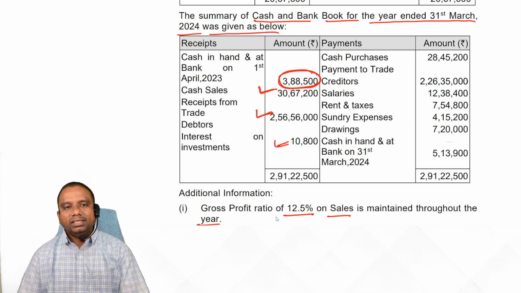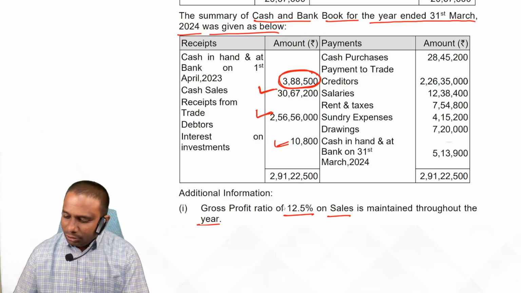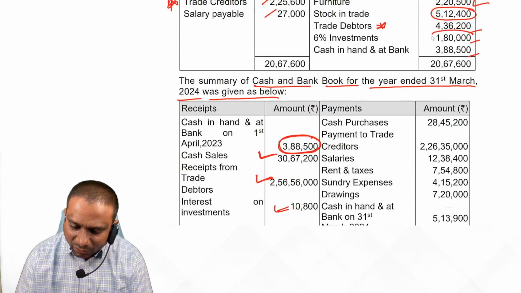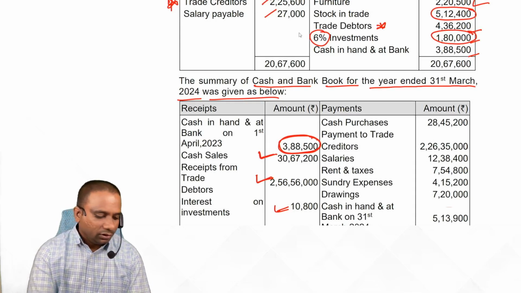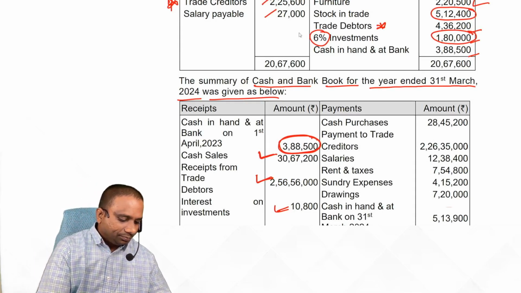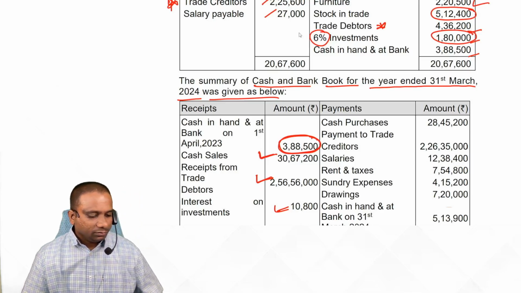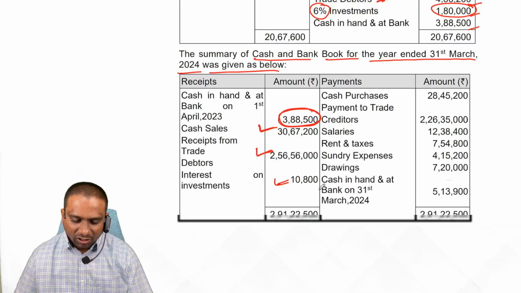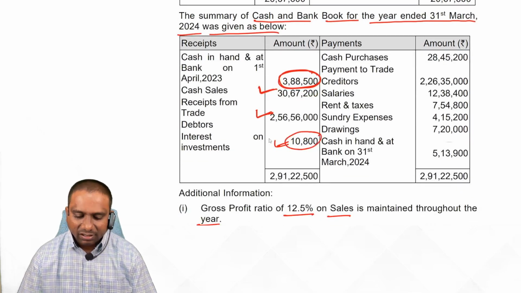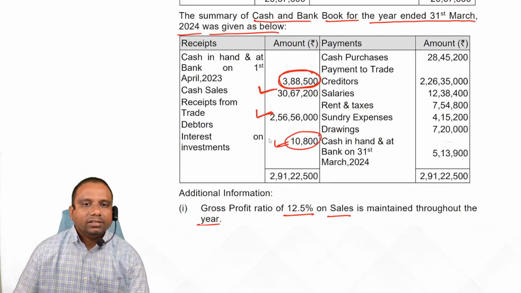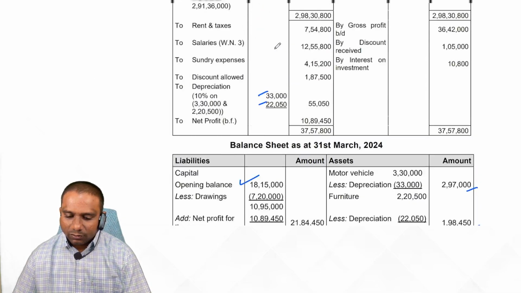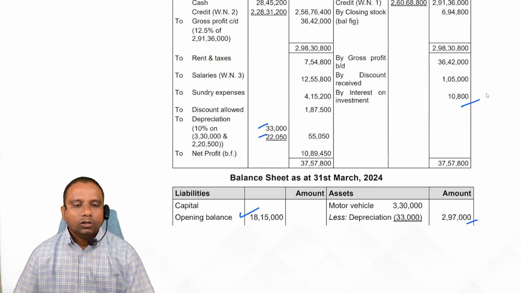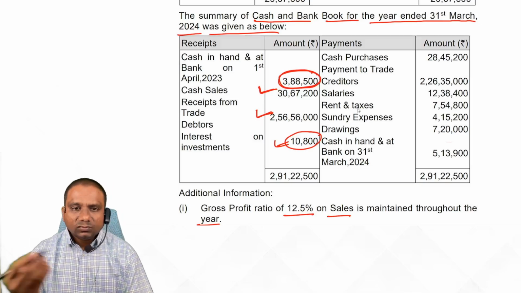Interest on investment is income. Here you have investments of 1,80,000 at 6%. Calculate one year's interest on investment. So 1,80,000 into 6% is 10,800. So we also received 10,800. So P&L account credit side 10,800. Over. Next one.